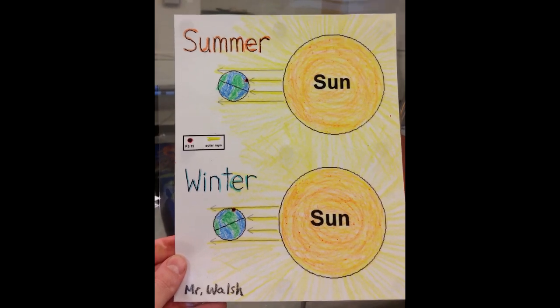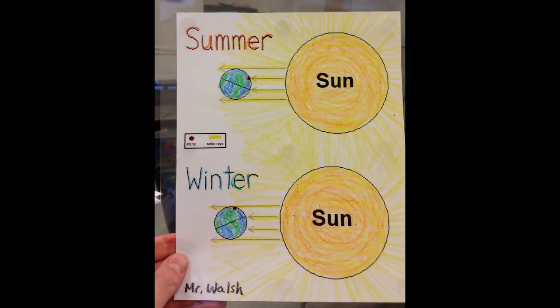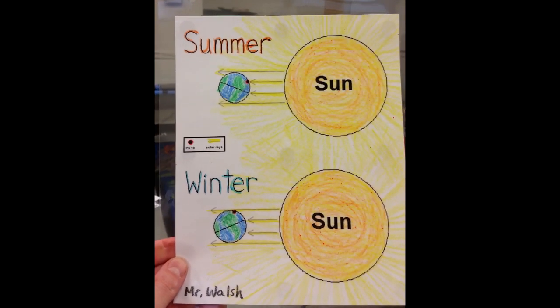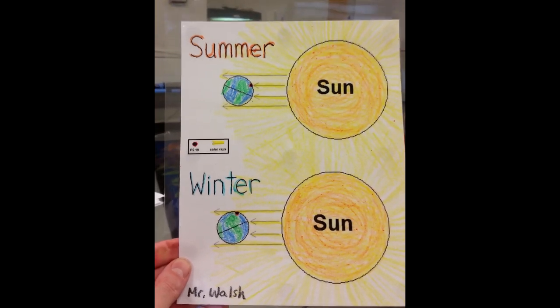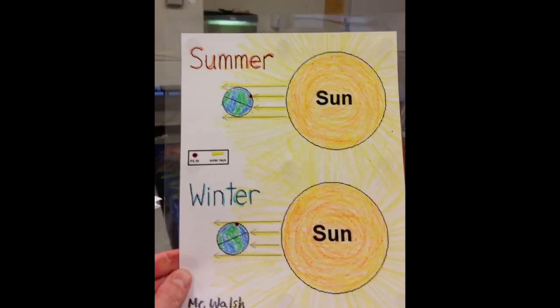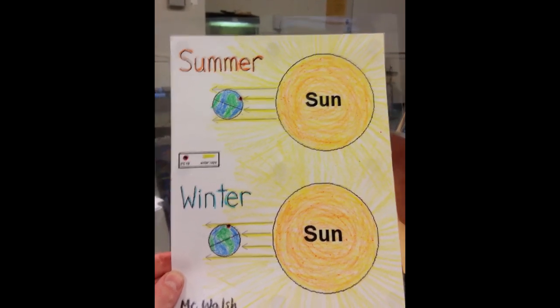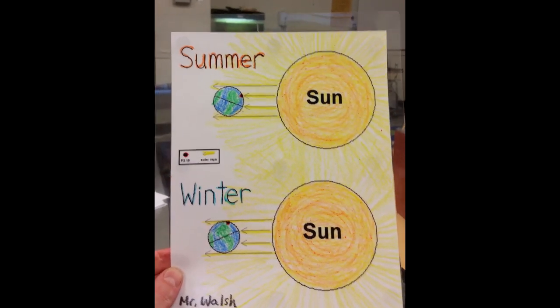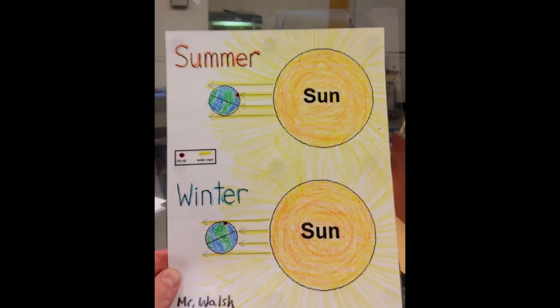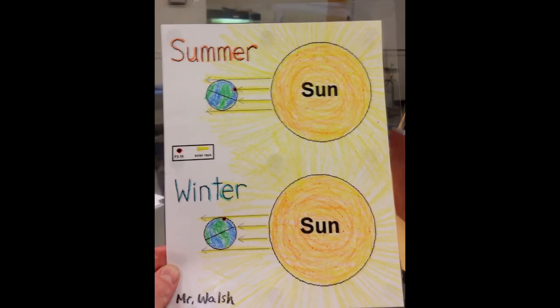Why is it hot in summer and cold in winter? The red dot on the Earth there is where we are, PS19. In summertime, we're leaning towards the sun, so we get hit with the sun's rays more directly. In wintertime, we're leaning away, so the sun's rays kind of skim past us. That's why it's so cold.